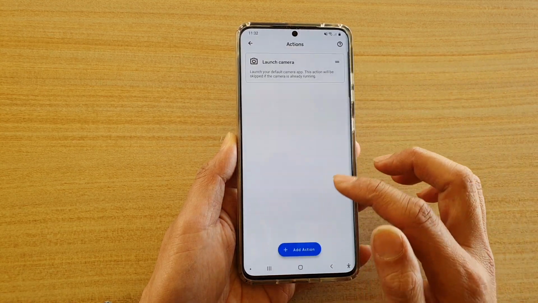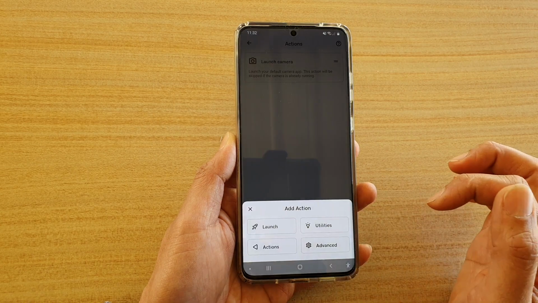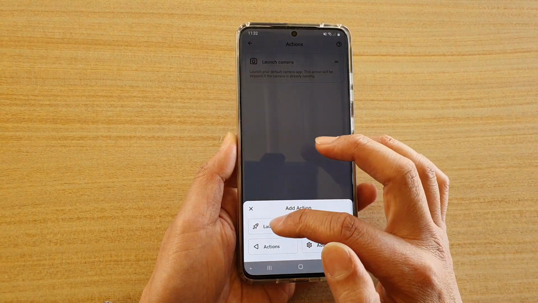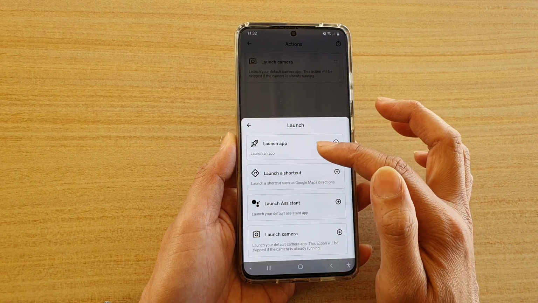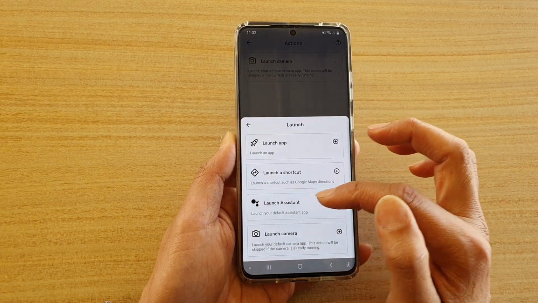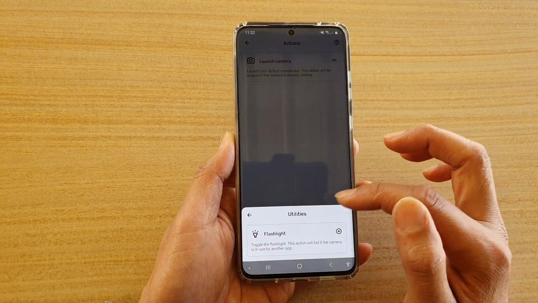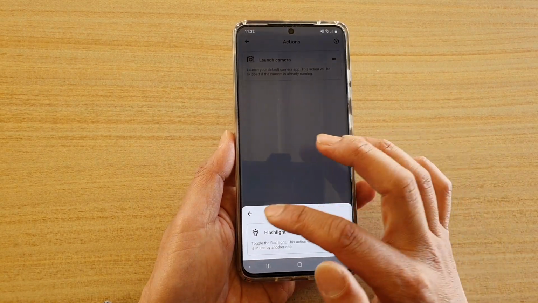And here you've got actions, so you tap on actions, and here it asks you what you want to do when you tap on the back of your phone. You tap on add action, and in here you could choose to launch an app, launch a shortcut, launch assistant, or launch camera. You can use utilities. At the moment it's only got the flashlight.